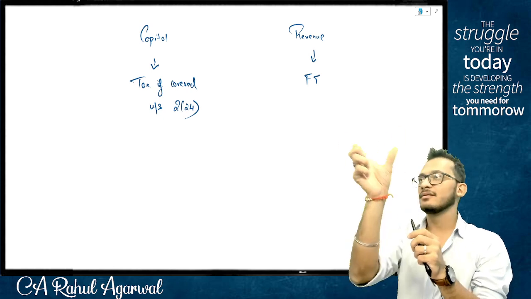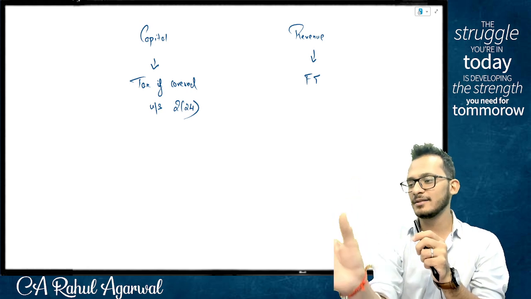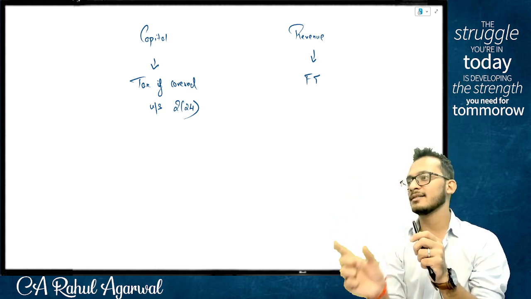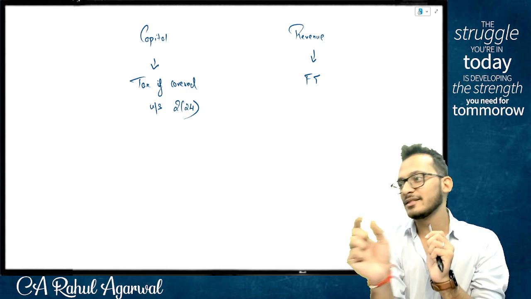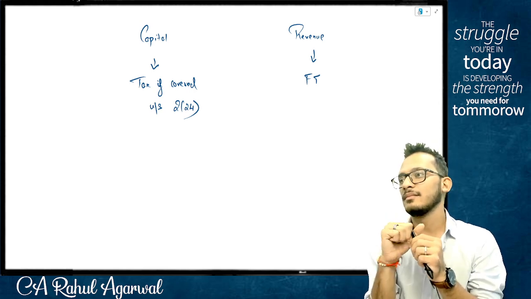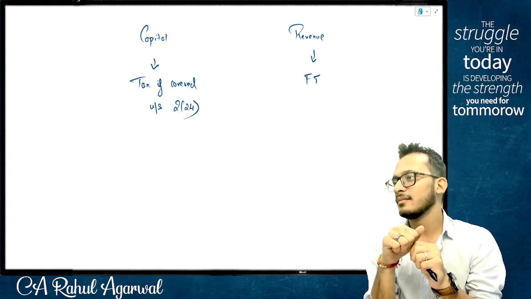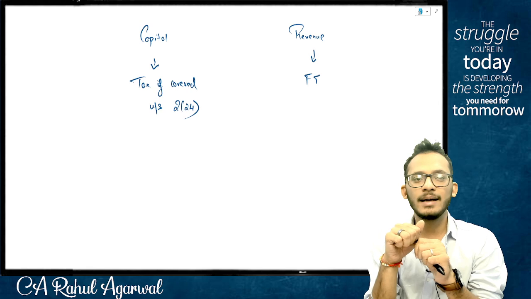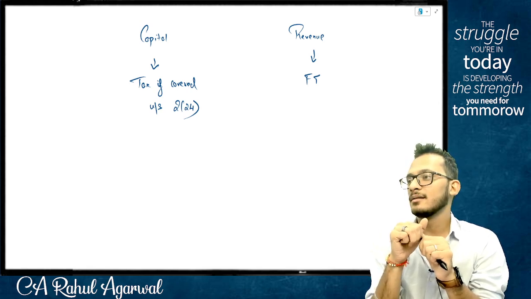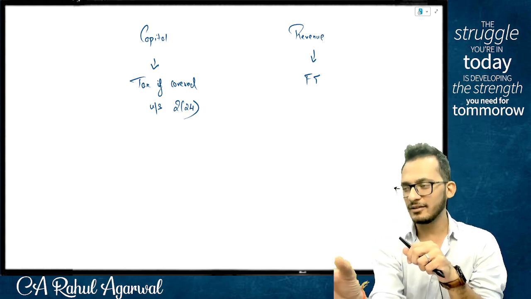People, in the balance sheet: fixed assets, non-current investments, current assets. I am selling my current investments. Capital receipt, or not a capital receipt? How is it a capital asset? It's a current asset, current investments is written.